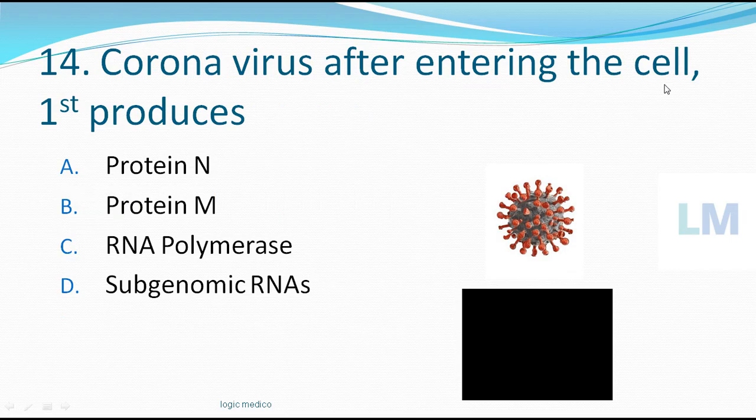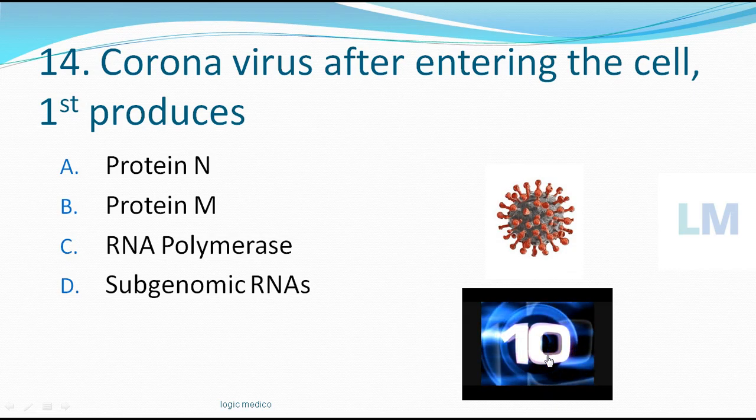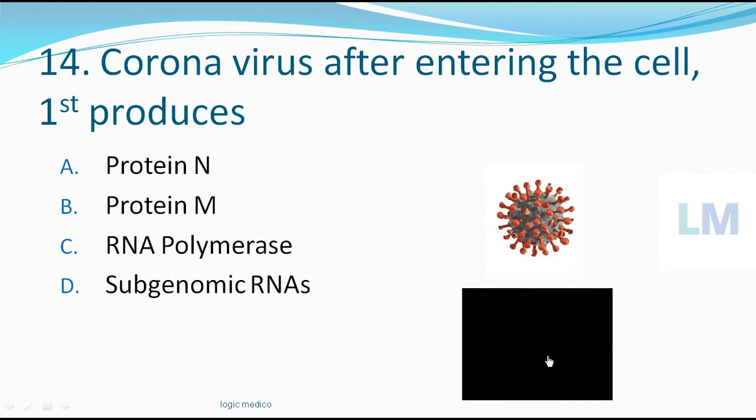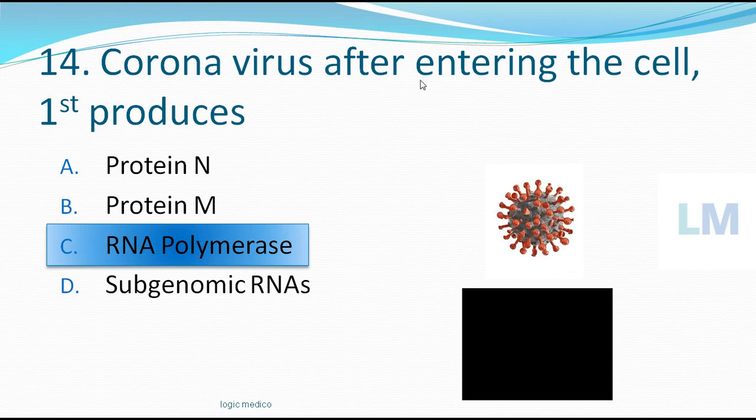Coronavirus, after entering the human cell, it first produces what? Options: protein N, protein M, RNA polymerase, subgenomic RNAs. Your time starts now. If you picked option C, then you have told the correct answer. So what happens once the coronavirus gains access into the cell with the help of NANA, N-acetylmuramic acid, and with metalloprotease, it starts producing this enzyme, RNA polymerase.